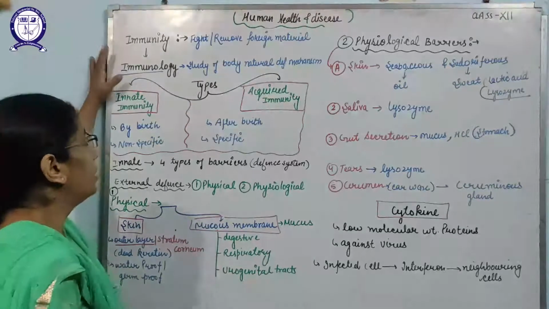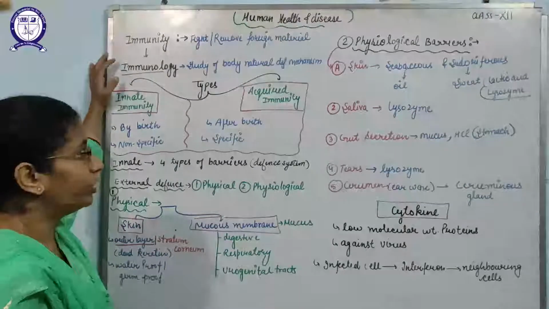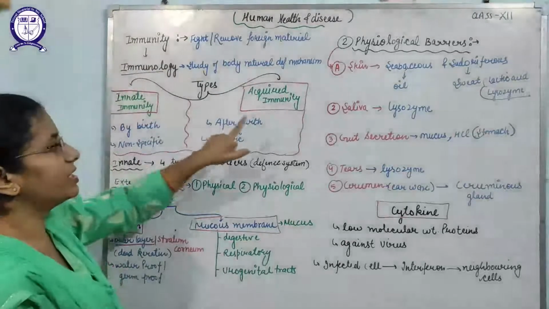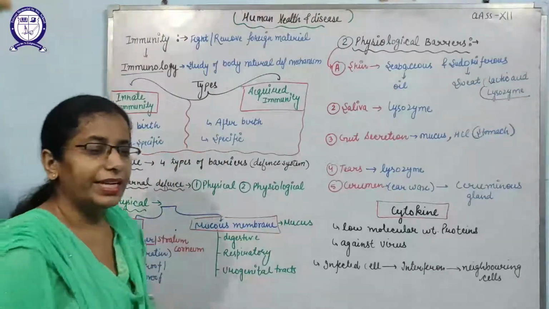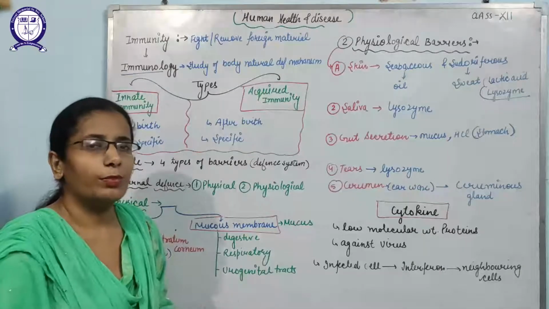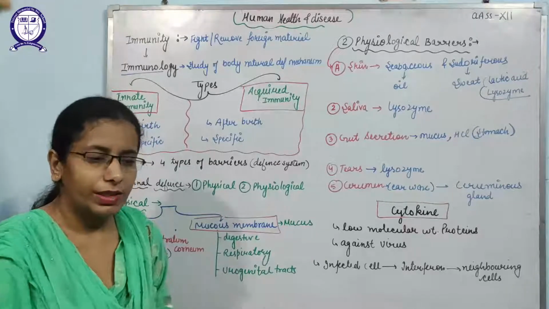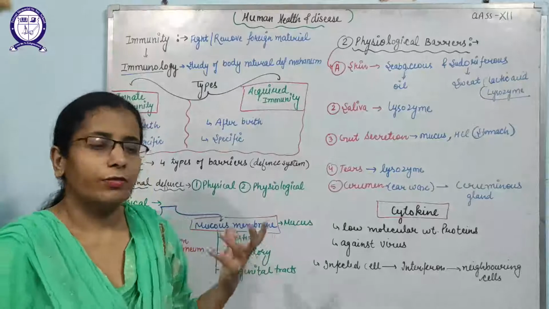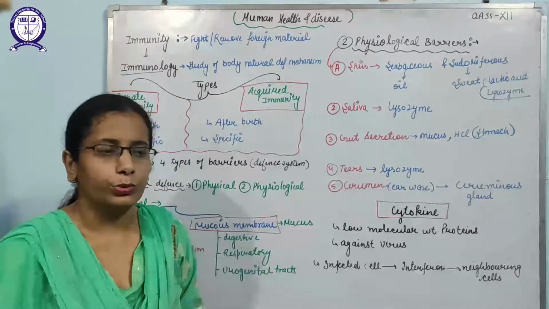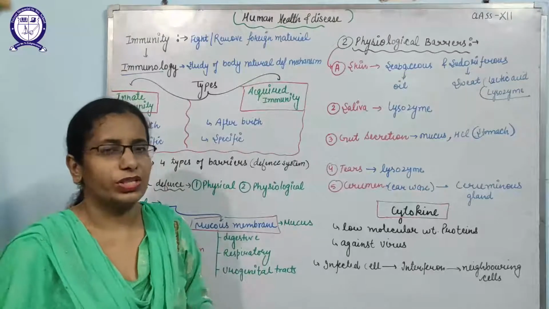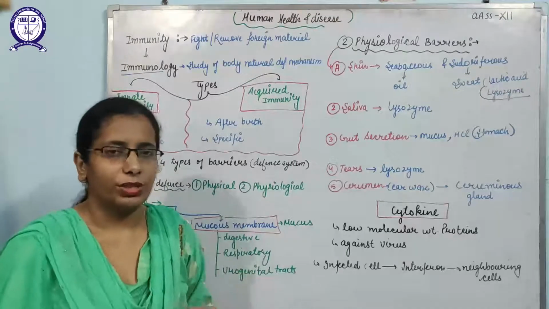Okay, so we are going to discuss immunity. There are two types of immunity. First is innate immunity, second is acquired immunity. Innate immunity is also known as inborn immunity, which we get by birth. That means whenever any organism is produced, if we are discussing human beings, the organism will have some special types of cells that they get from their parents.